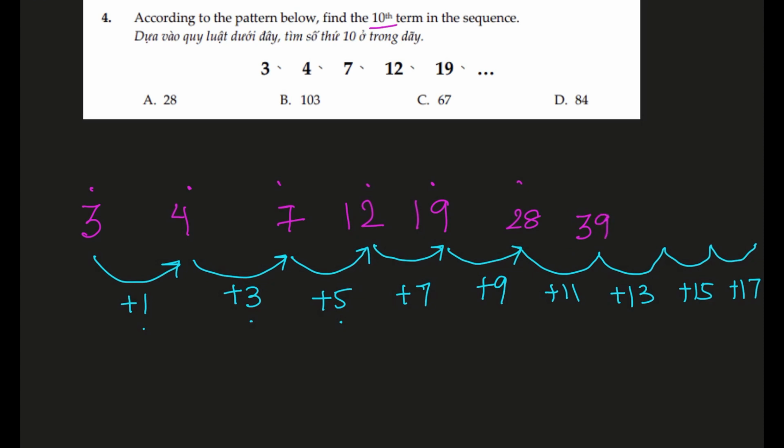So 28 plus 11 is 39, 39 plus 13 is 52, and then adding another 15 is 67, and adding 17 it becomes 84. That is our 10th term, counting from the beginning. Let's just check. 1, 2, 3, 4, 5, 6, 7, 8, 9, 10. That's our 10th term, 84. 84 is our correct answer.